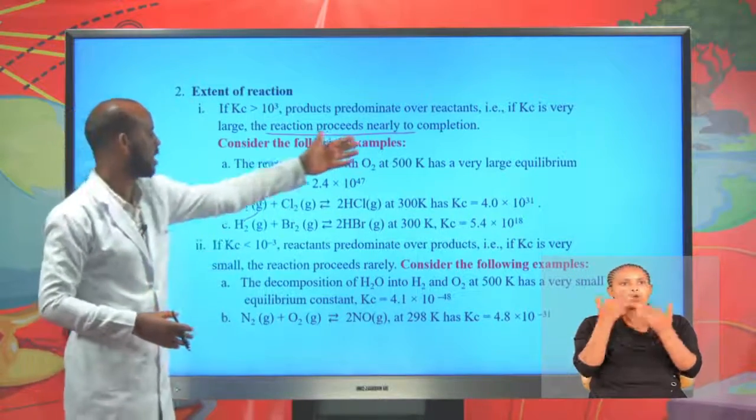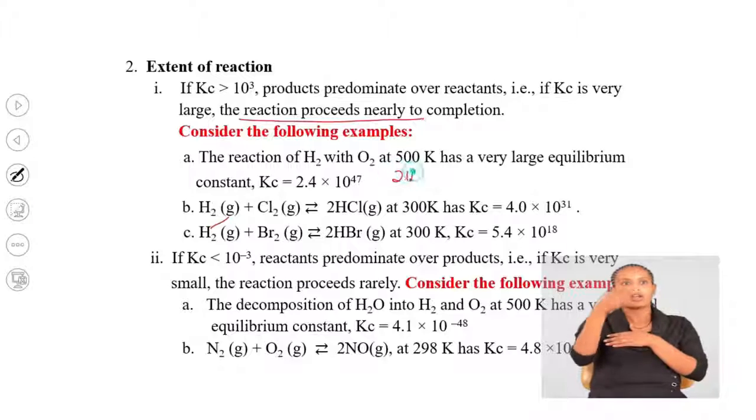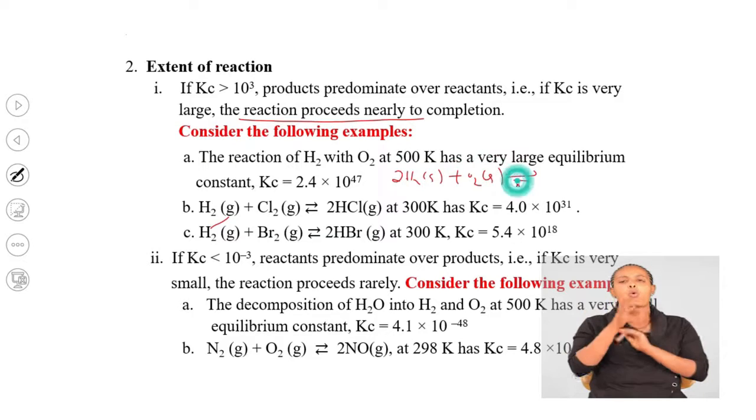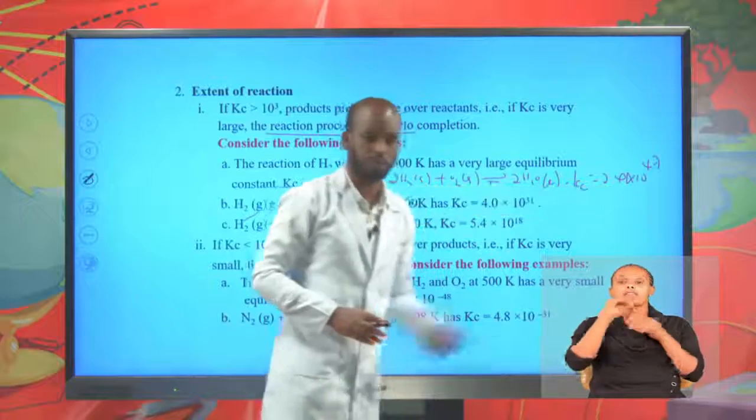Look at this example. The reaction of hydrogen H2 gas with oxygen O2 gas to form water, 2H2O liquid. Now Kc for this reaction equals 2.4 times 10 to the power of 47. You see? The value of Kc is very large.